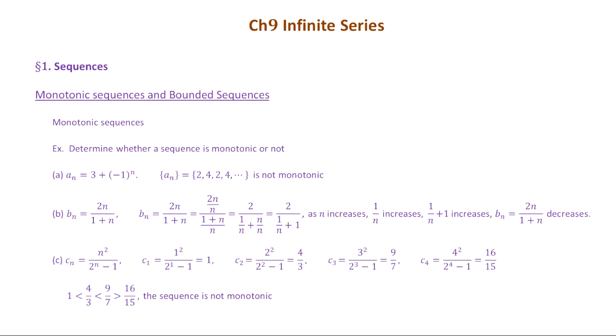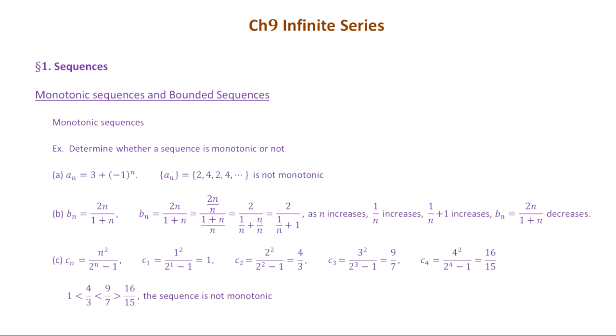If n is even, then (-1)^n is positive, so you get a 4. When n is odd, then (-1)^n is -1, so you get 3 minus 1, which is 2. That's why you get the 2 and the 4 fluctuating back and forth. So this is not monotonic, okay? It doesn't keep growing or keep decreasing.